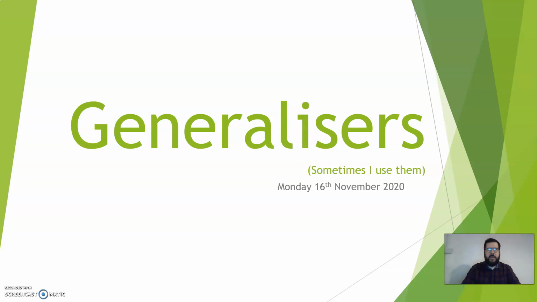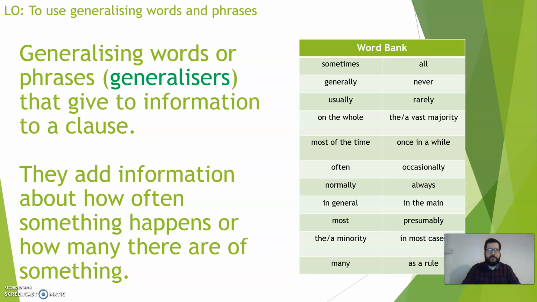So, today we are looking at generalisers. Generalising words or phrases, which we often refer to as generalisers, give extra information to a clause. The information they add is they either tell us how often something happens or how many of something there are. You can see there on the side, there's a word bank for some generalisers. We've got words like sometimes, occasionally, the minority, as a rule, in most cases. They just add a little bit of extra information with a little bit of extra vocabulary. So let's have a look at some examples of how it works.